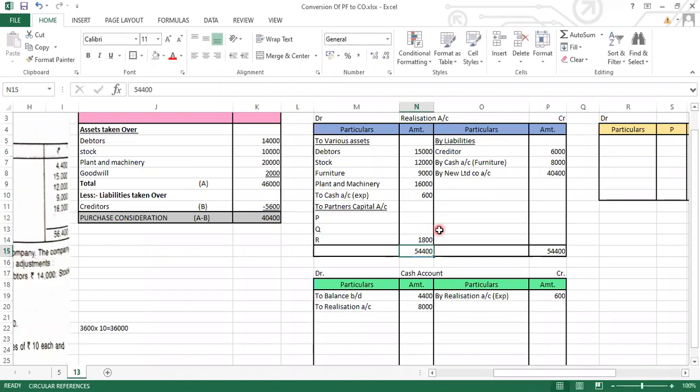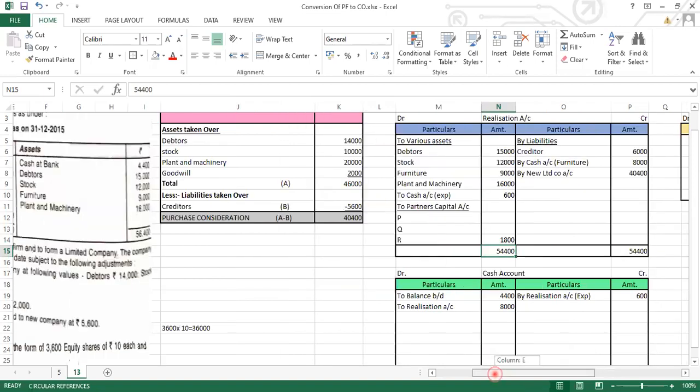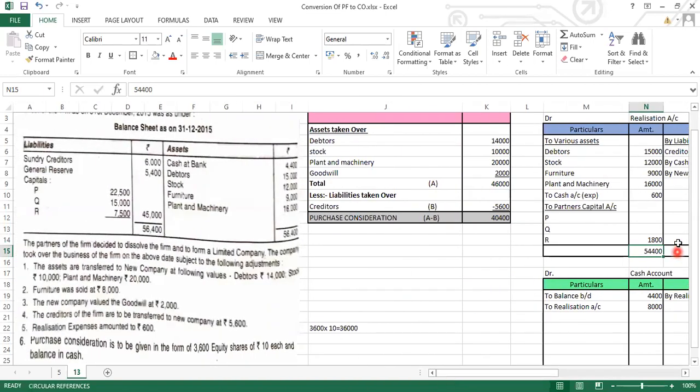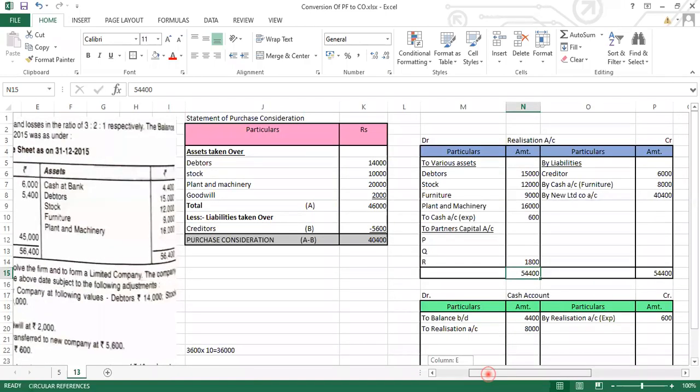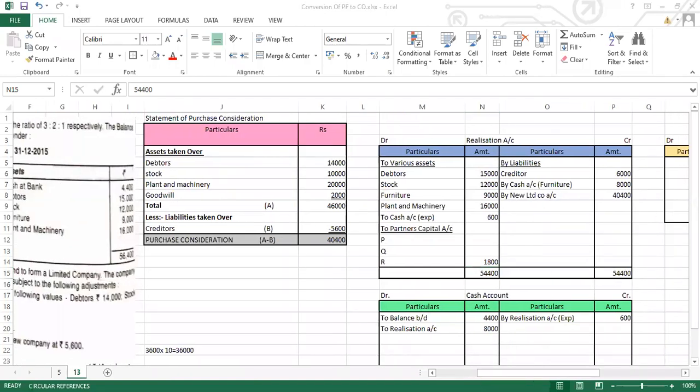So this came to 1800. So the net profit which you got is 1800. Now this we have to divide in the profit sharing ratio. What is the profit sharing ratio given in the sum? It is 3:2:1. So everyone just divide this in the ratio of 3:2:1 and tell me the answer in the chat box.